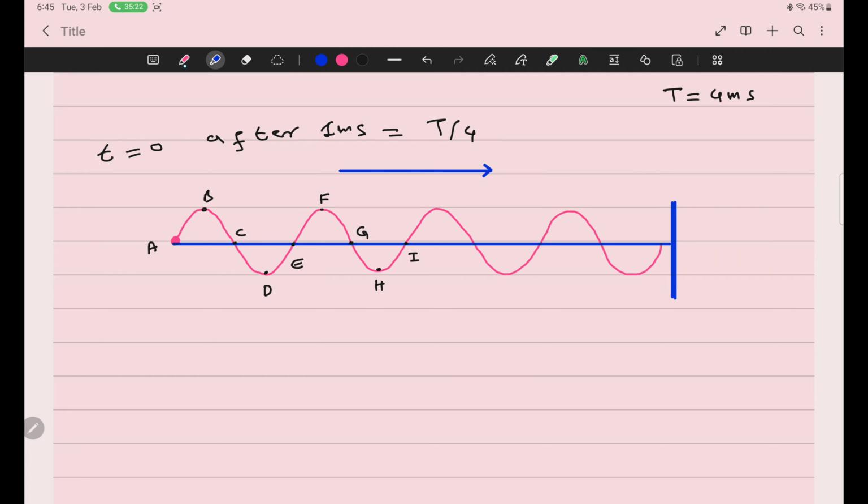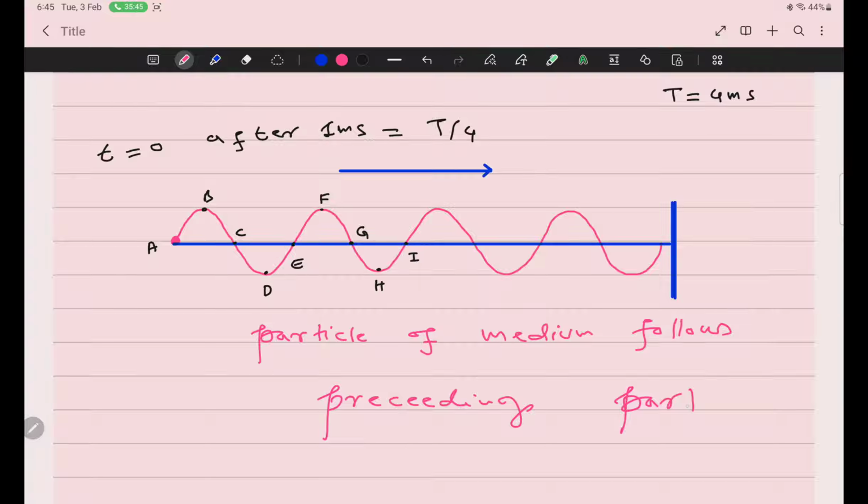रूल बेटा लिखिएगा कि every particle of wave of medium follows preceding particle. Preceding means previous particle, last particle. So what does it mean?